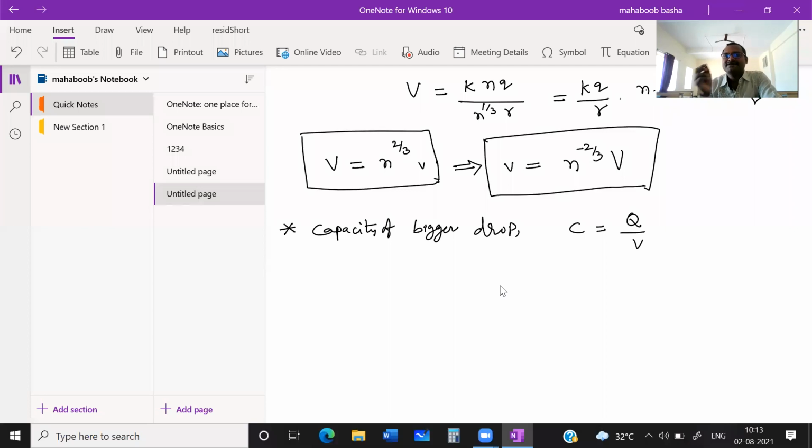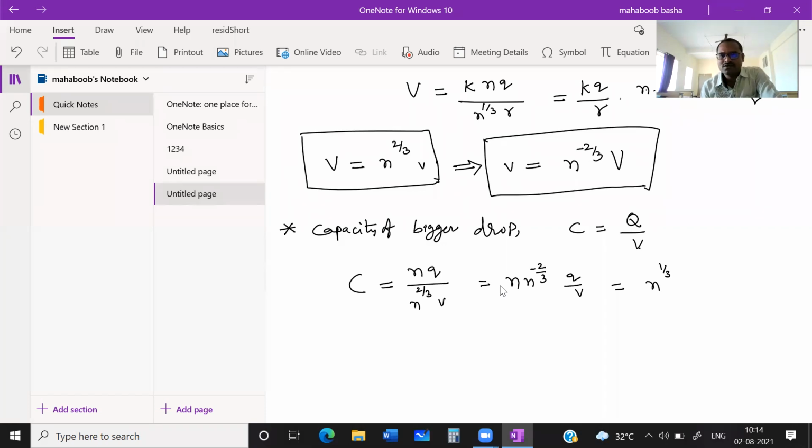Now we want the capacity of smaller drops. So this can be written as capital Q, how can we write? n times of small q divided by potential of bigger drop, which can be written as n power 2 by 3 times of potential of smaller drop. It will become n into n divided by n power 2 by 3. So send this into numerator. It will become n into n power minus 2 by 3 times q by v. So it will become n power 1 minus 1 by 3.